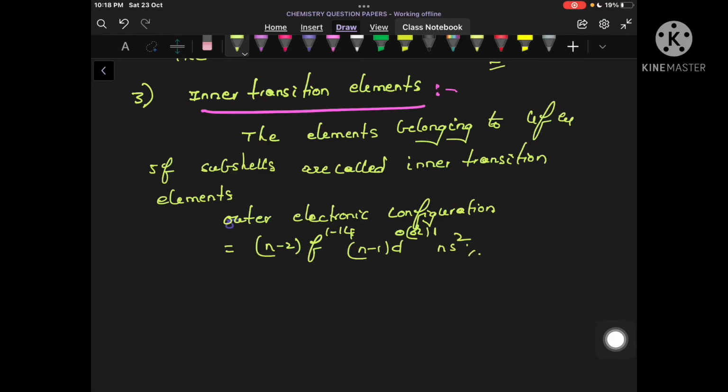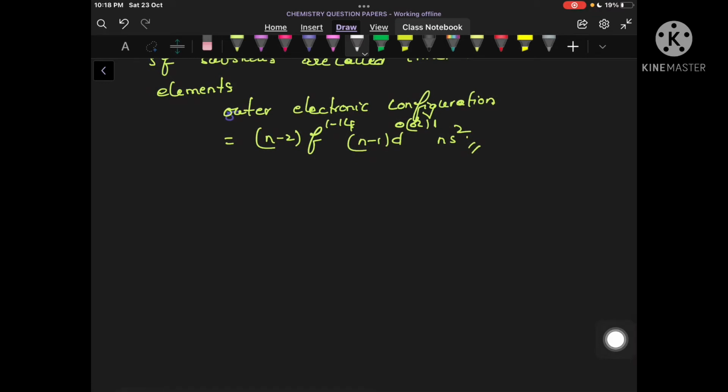Okay? So this is the outermost electronic configuration of inner transition elements. Clear? Similarly, now we shall study some of the properties of s block elements.